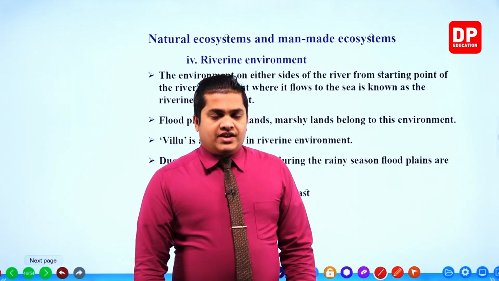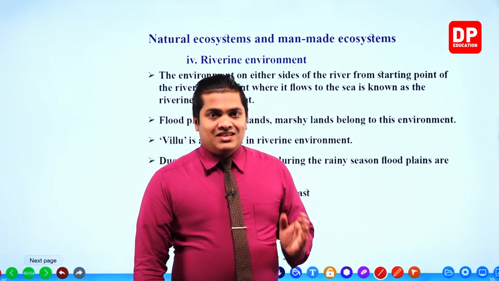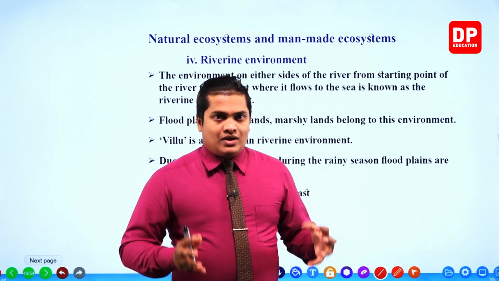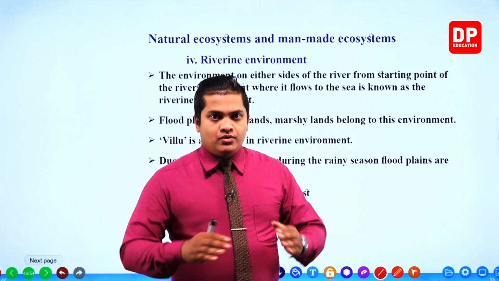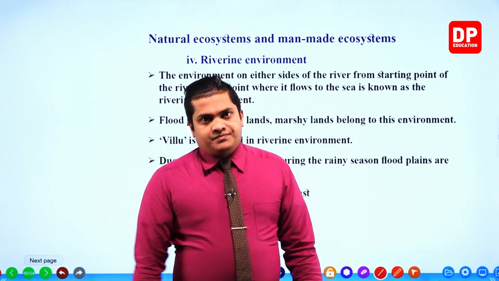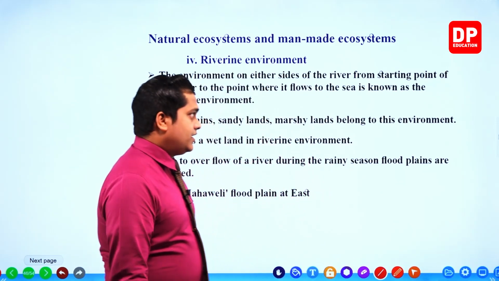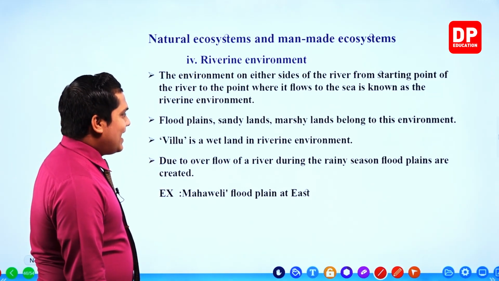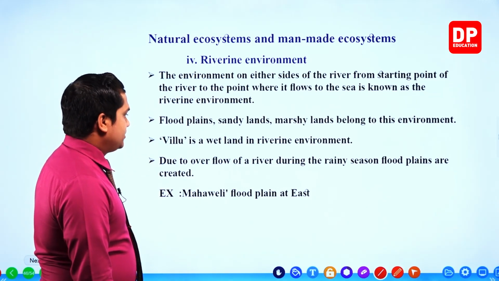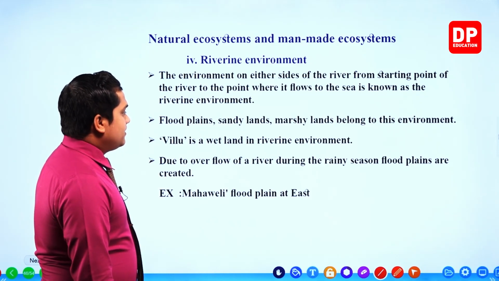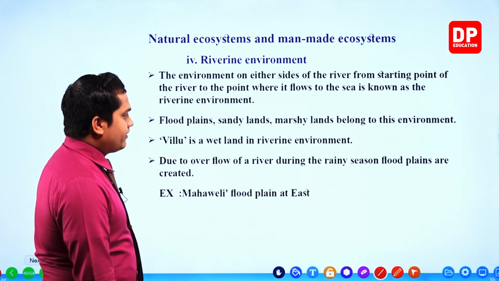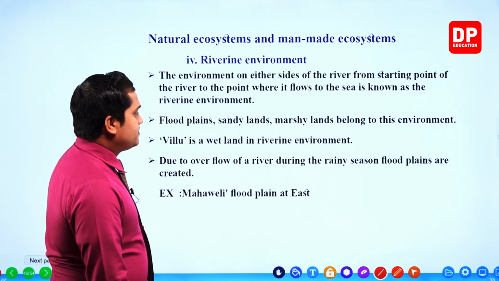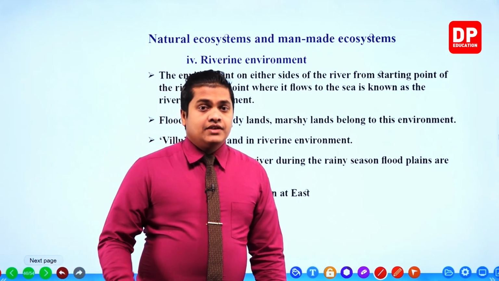Riverine environments, in simple terms, are the areas which are somewhat near to land areas, somewhat near to a river. Then the next one: Villu is a wetland in the riverine environment. A special wetland that can be observed in the riverine environment is Villu.